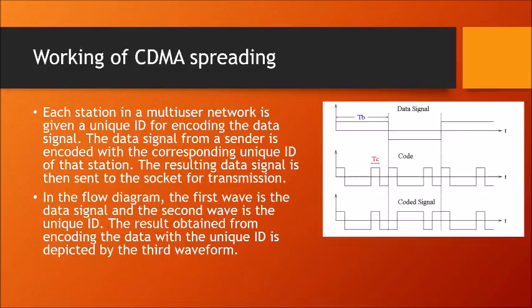Now I'm going to talk about the working of CDMA spreading. Each station in a multi-user network is given a unique ID for encoding the data signal of that user. The data signal from that user is encoded with a corresponding unique ID to create the resulting data that will be transmitted across the socket. In the diagram on the right side of the slide, we can see the data signal represented by the first waveform and the code signal, which is the unique ID given to that particular user in the network. The resultant signal is the coded signal, which is obtained by performing an XOR operation of the data signal and the code. This resultant signal will be the signal that is transmitted across the socket to the receiver, which resides in the same LAN.